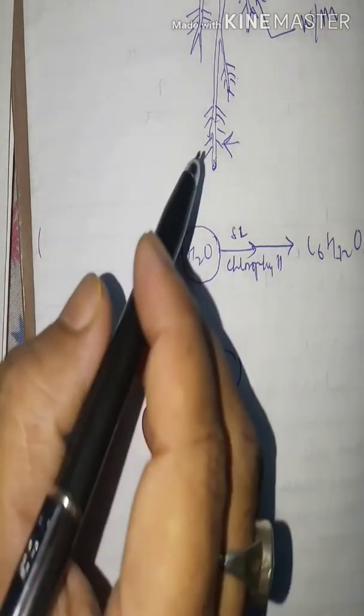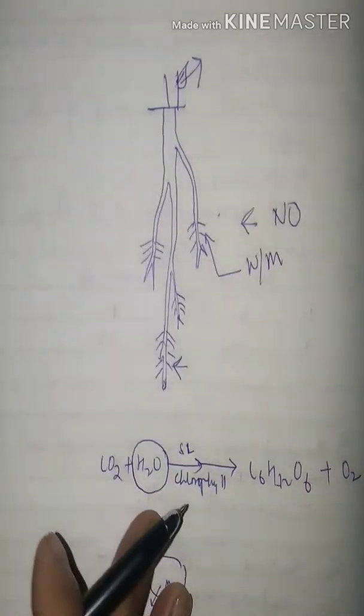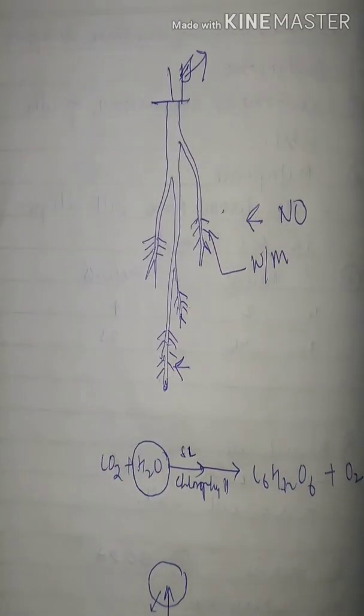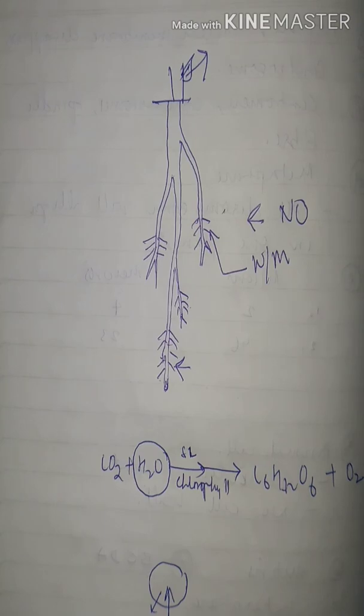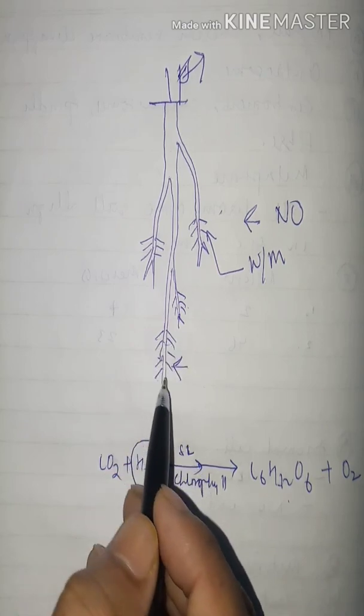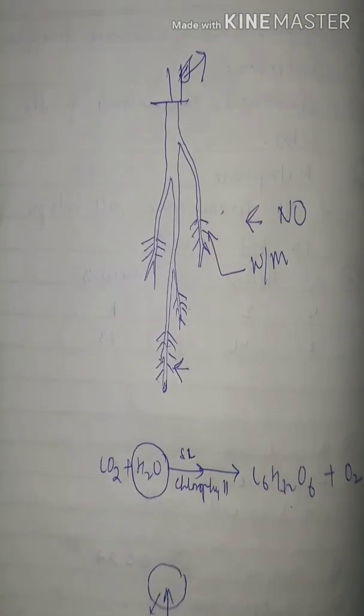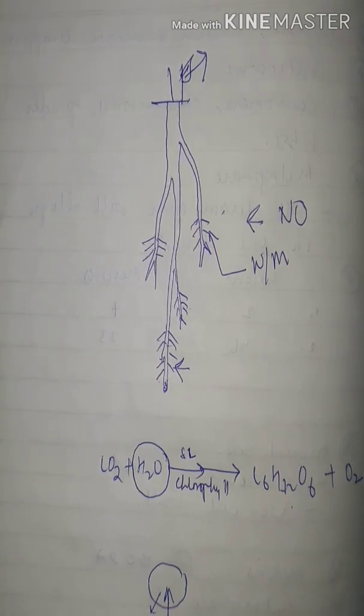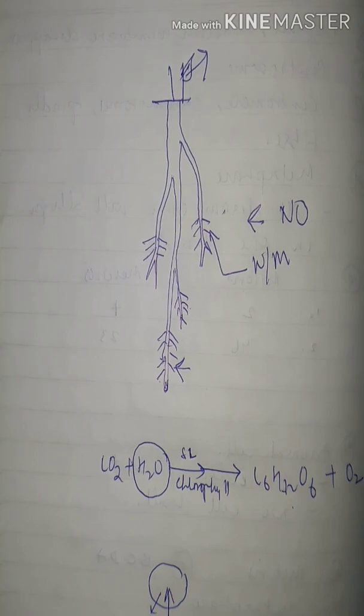Now in the next stage we will study the characteristics of the roots that help in the absorption of water along with minerals. One characteristic we have studied is that roots are used to absorb water and minerals from the soil. Along with this there are various other things that increase the efficiency of absorption by the roots. Clear all of you? Okay.